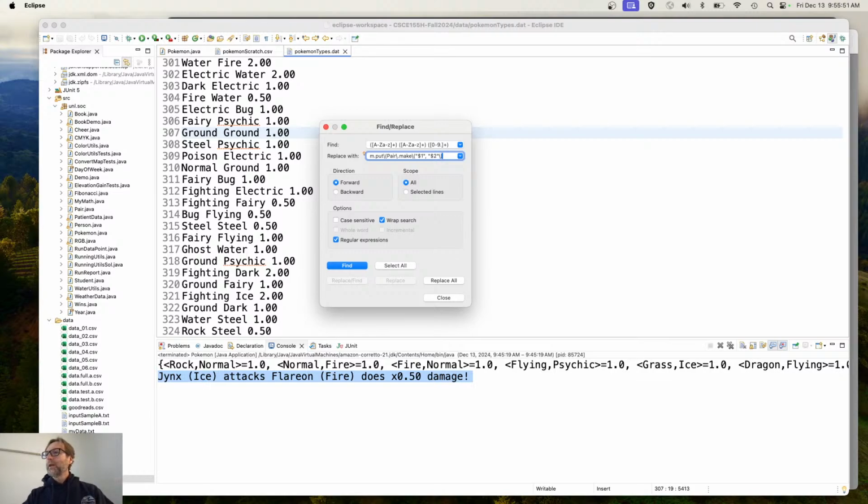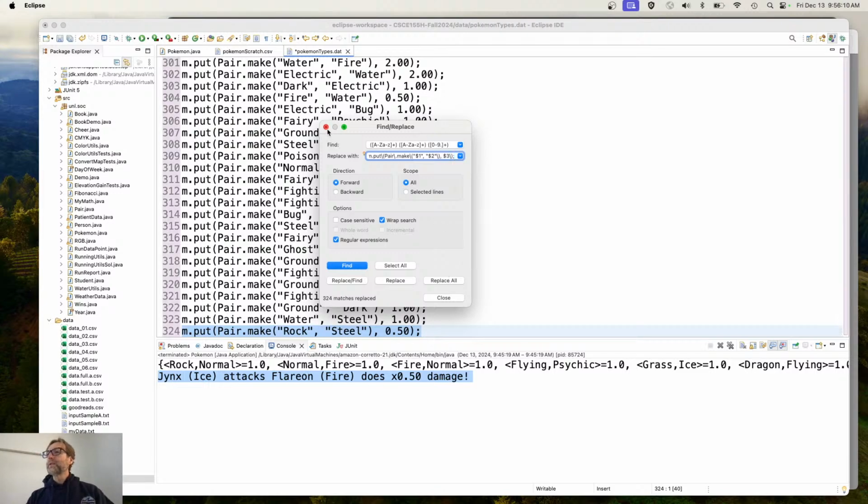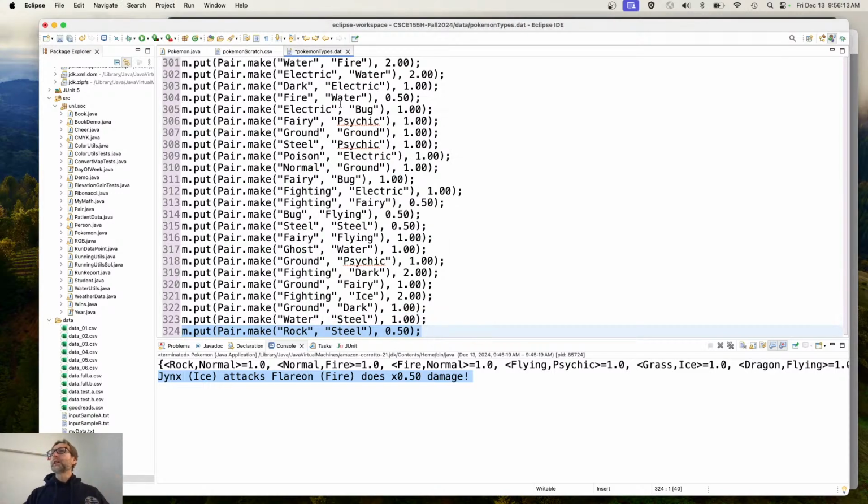And then you've made that pair, so you want to comma it, and then you want to do number 3, right? And then end that like that. It'll be a number because I didn't surround it with quotes like that. So is that well balanced? Looks like it to me, I think. Yeah.